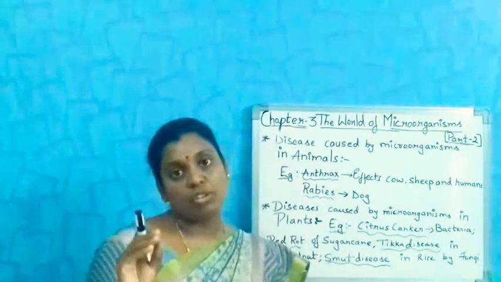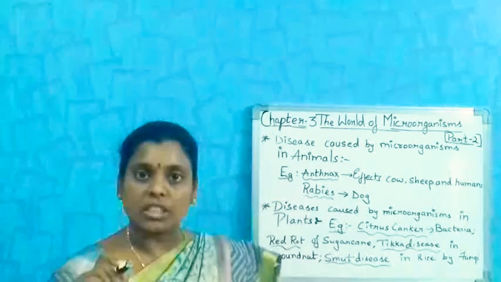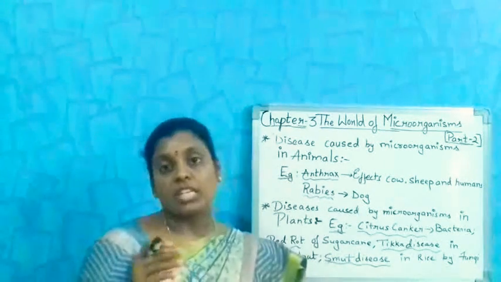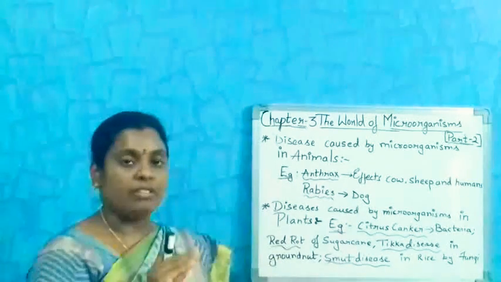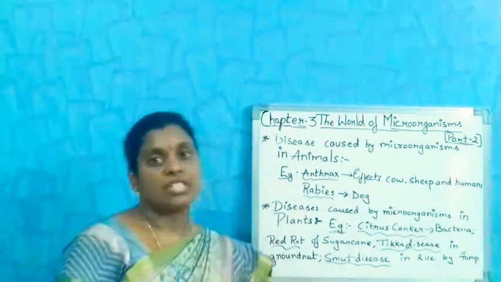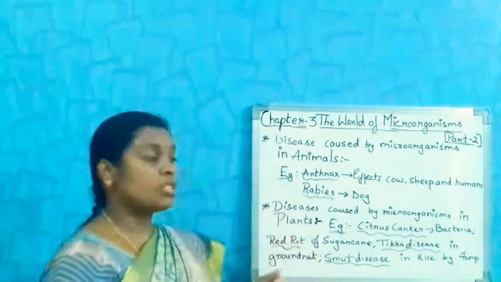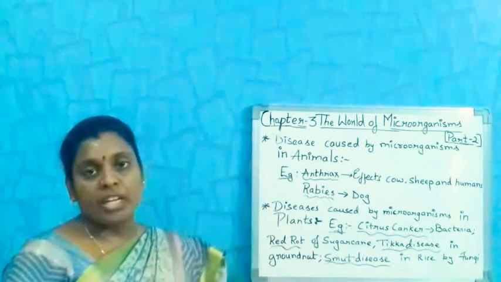On the leaves of these plants you can see black dot-like structures. That is called tikka disease. So these are some examples of diseases we can see in plants.